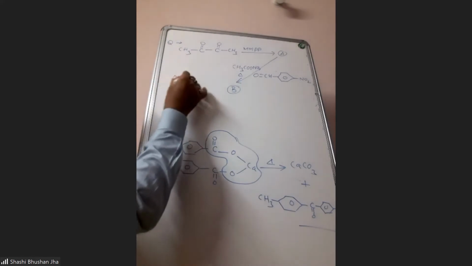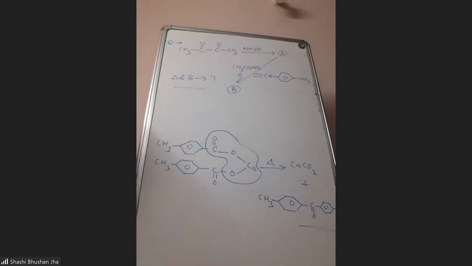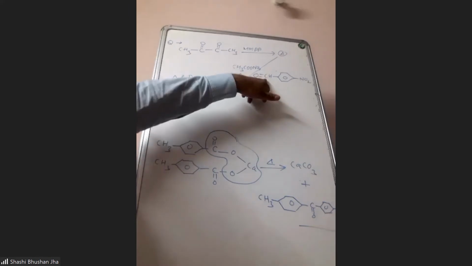Do it fast. Identify A and B. This is para-nitrobenzaldehyde.